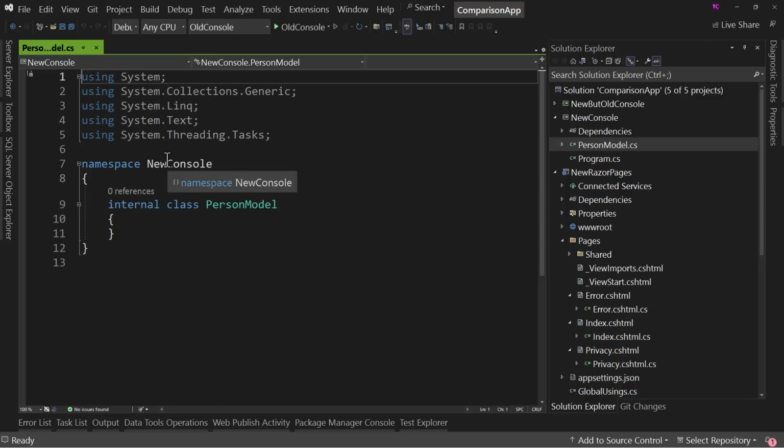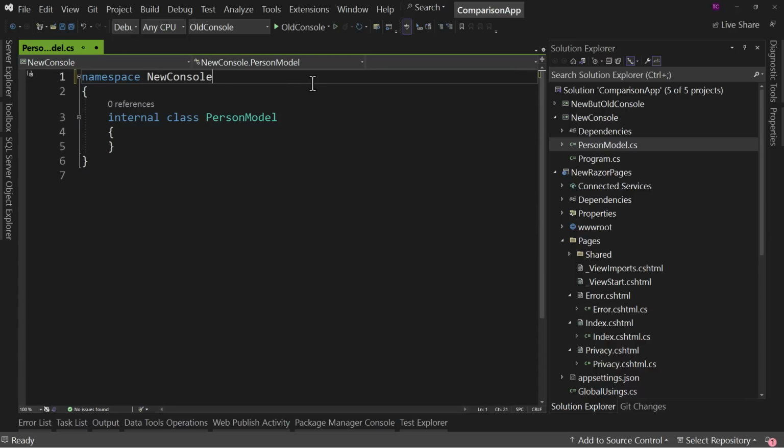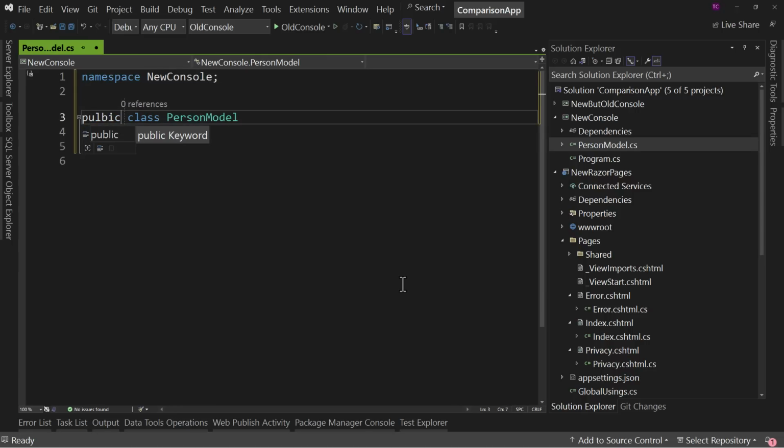Okay, and yeah, the templates have not been updated in Visual Studio in a while. I'm not a big fan of that. It depends on what project type you're using because the templates are different per project type. So the new Blazor projects will have better templates than the console does. But notice we can just get rid of all this. We can put a semicolon there to get rid of our curly braces. And now we just have our public class PersonModel.